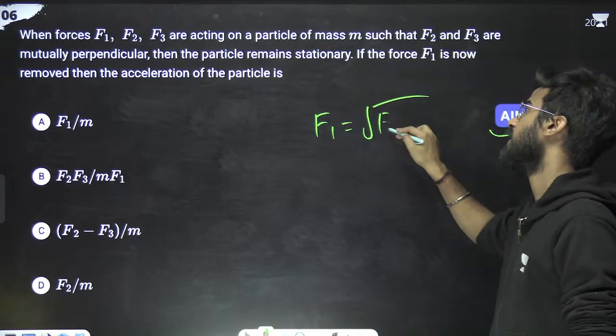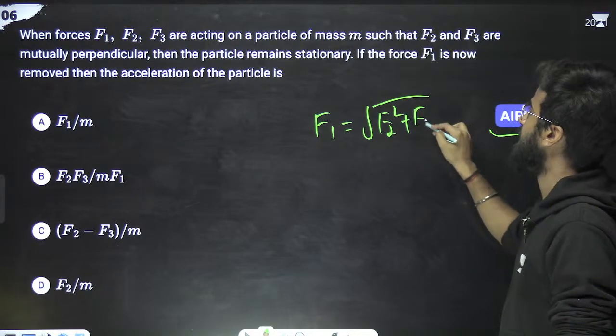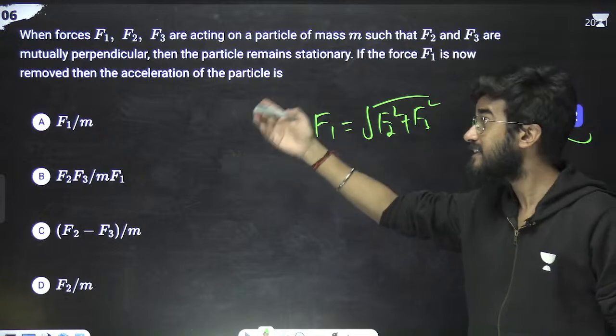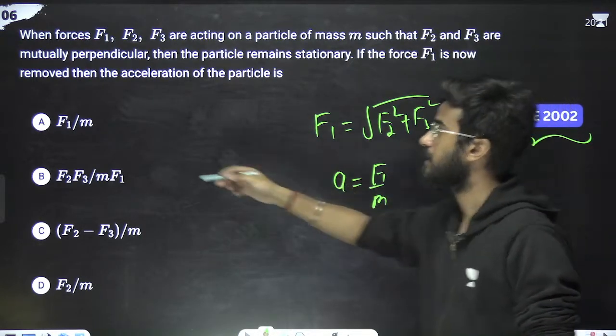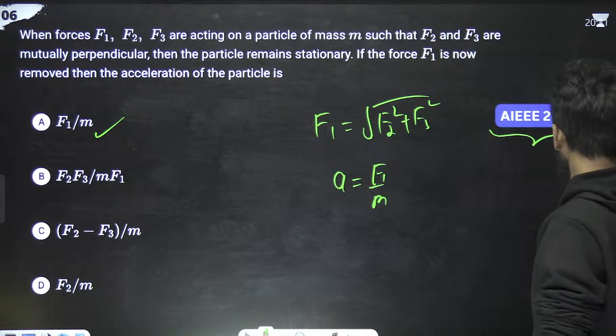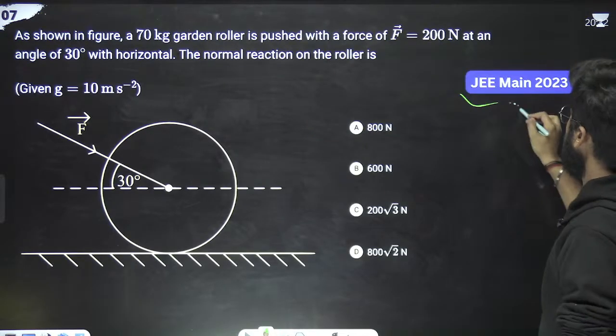Under root F2 square plus F3 square, right? Now F1 is removed. The acceleration of this particle is what? F1 by m. We have just solved it. F1 by m means A option is correct. Then next question, from 2023.